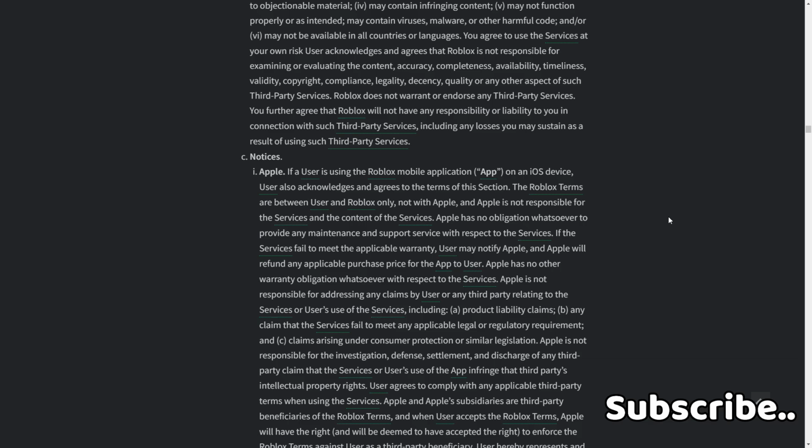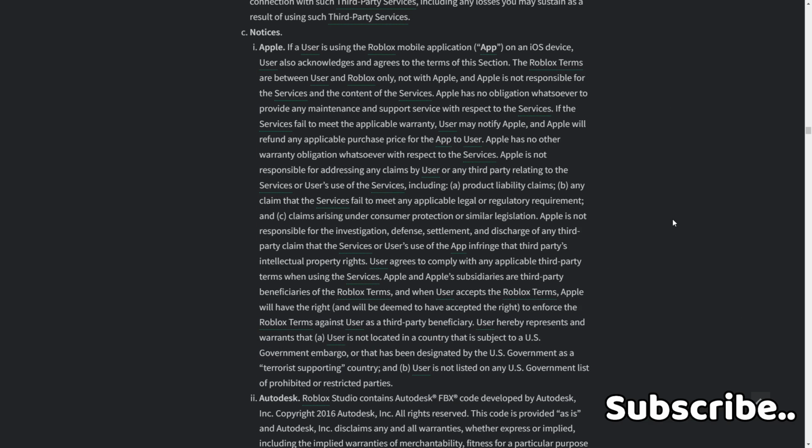Apple is not responsible for addressing any claims by the user or any third party relating to the services or user's use of the services, including A. product liability claims, B. any claim that services fail to meet any applicable legal or regulatory requirement, and C. claims arising under consumer protection or similar legislation. Apple is not responsible for the investigation, defense, settlement, and discharge of any third-party claim that the services or the user's use of the app infringe that third party's intellectual property rights.